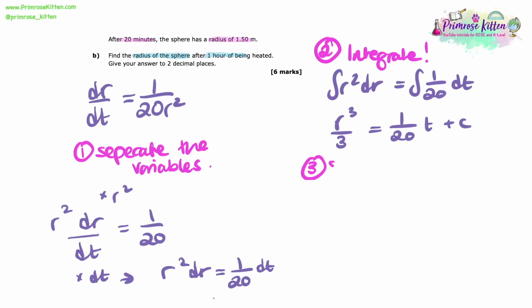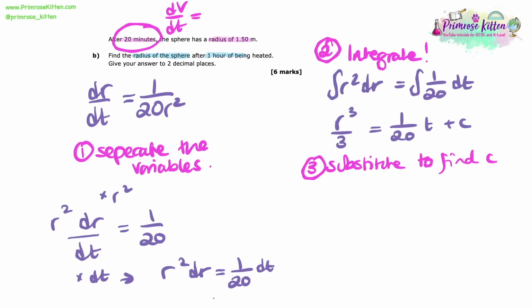So the next thing we need to do is make some substitutions so that we can find out what that constant is. So we're told that after 20 minutes, the sphere has a radius of 1.5 metres. If we remind ourselves from the earlier part of the question, we were told dV/dt was measured in the unit of metres cubed per minute. Now that means we can keep this 20 minutes as it is. We don't need to convert it into hours or seconds or anything.